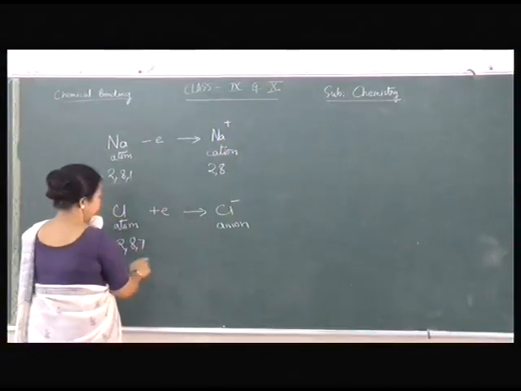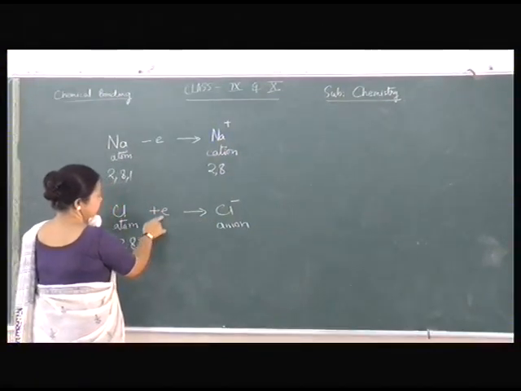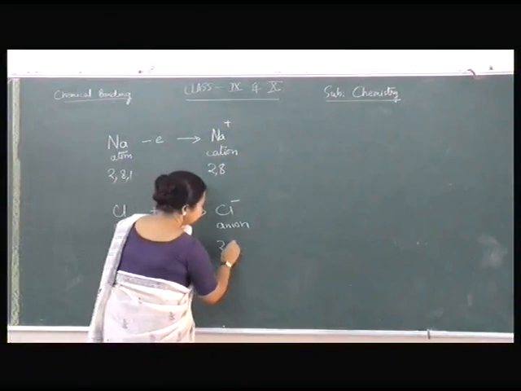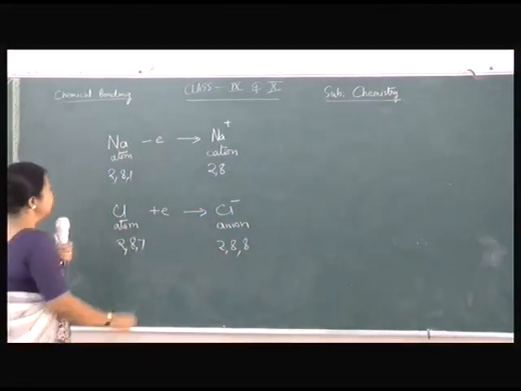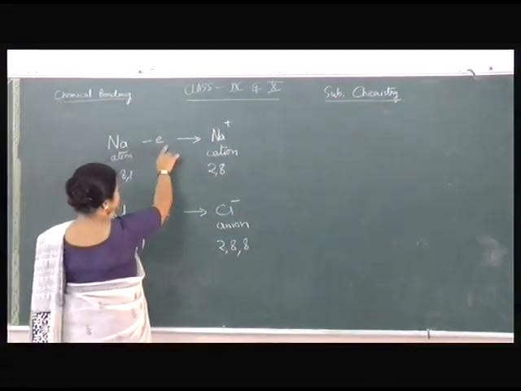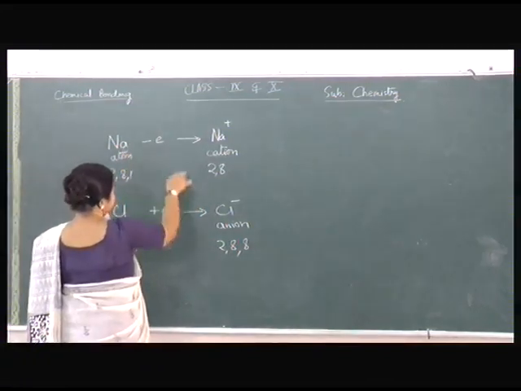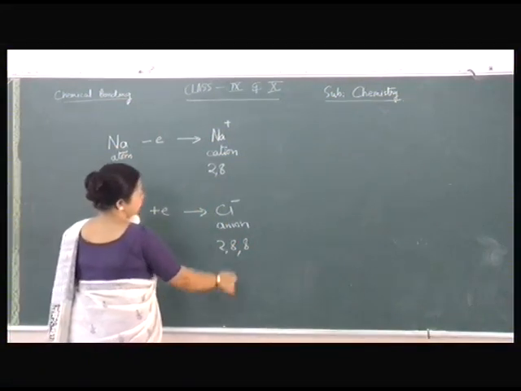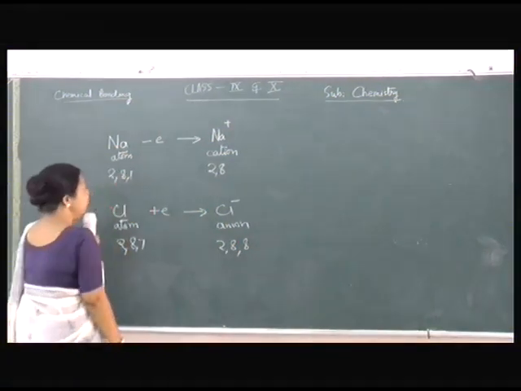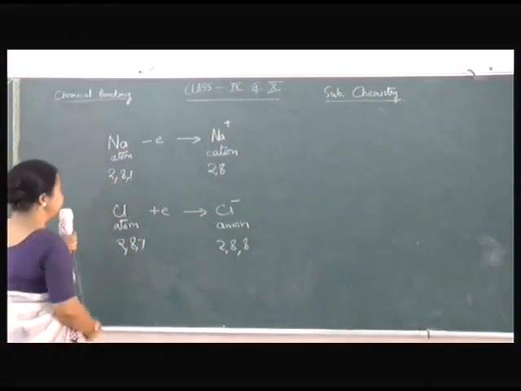And this ion will now have 2, 8, 7 plus 1 electron, so 2, 8, 8. So the electron which is lost from sodium will be gained by this chlorine, and ultimately it will form the electrovalent compound NaCl.